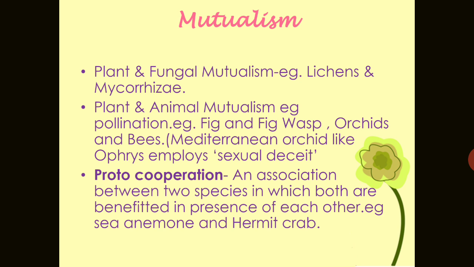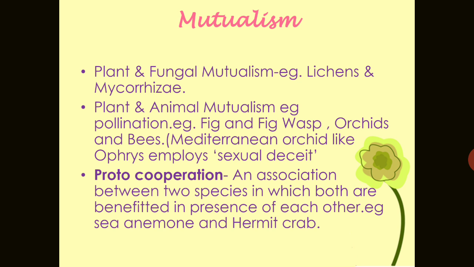In this case, the female wasp uses the fig fruit as an oviposition, meaning egg-laying, site, and the developing seeds nourish their larvae. The wasp pollinates the fig inflorescence while reaching the suitable egg-laying oviposition sites.